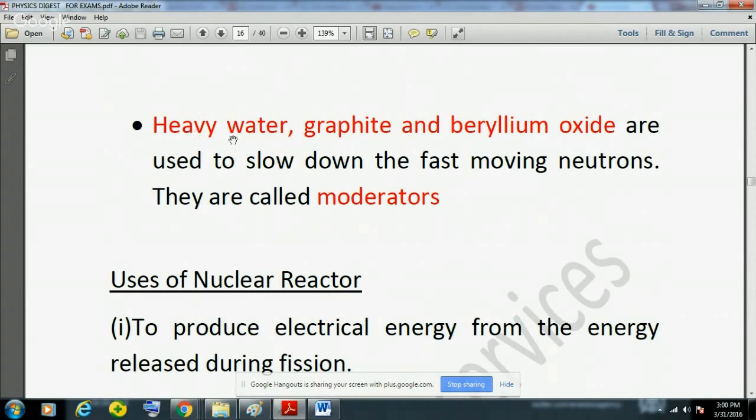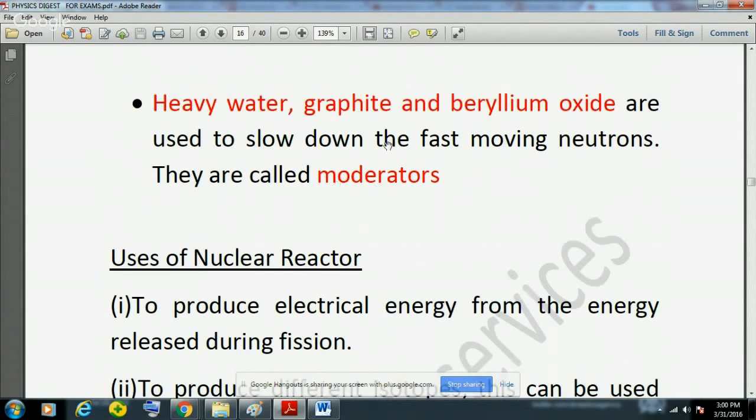There are some very common moderators like heavy water or D2O, then graphite and beryllium oxide. So these three are used as moderators in the nuclear reactor: heavy water, graphite and beryllium oxide. Please remember these three names. These are used as moderators in the nuclear reactor, and moderator means to moderate. To moderate means to slow down the fast moving neutrons, or to slow down the velocity of the neutrons.